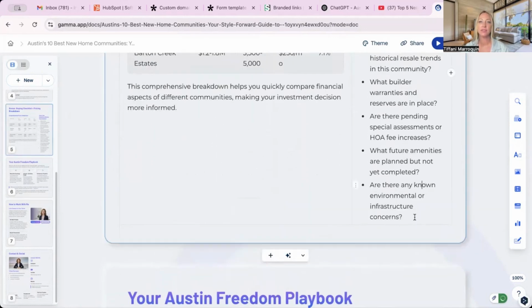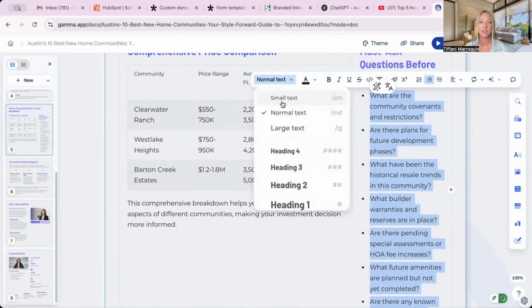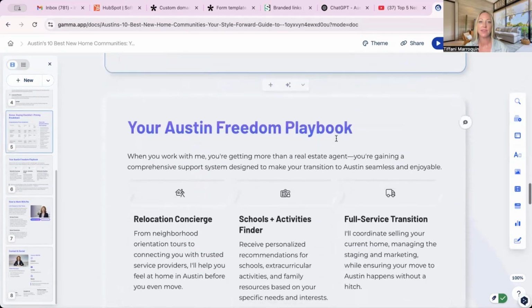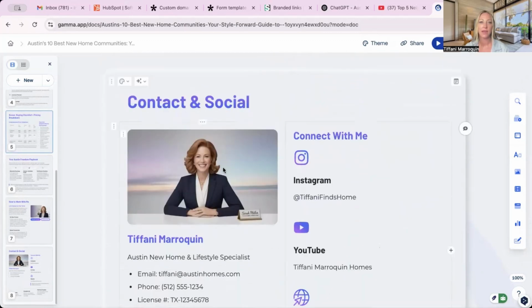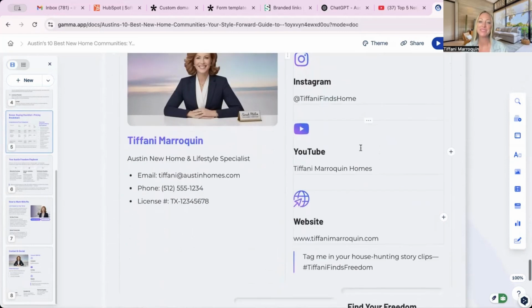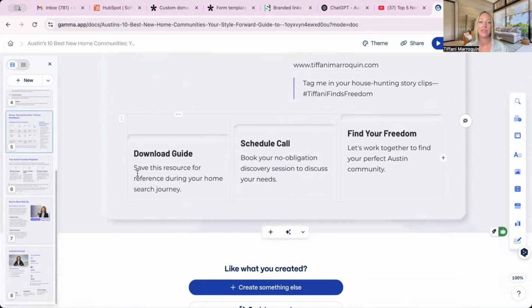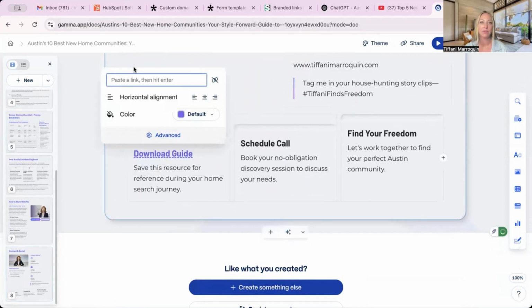You can actually take this text, if you want it to be a little smaller so it fits on the page, change that to a small text. So now it looks a little more even. And here we go. How to work with me. All of this, add your own photo. Obviously, this is not my Instagram or my YouTube, but you can put yours and your website down here. You can even put in links in here. So if you want to have a downloadable link, paste that in there, hit enter.